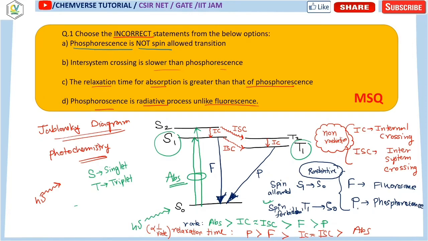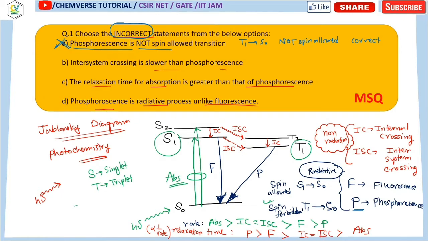From here we can see that phosphorescence is from T1 to S0, which is obviously not spin allowed, isn't it? So it is a correct option. Don't mark this one, because here the incorrect option is asked for, so we cannot mark this one because it is correct.